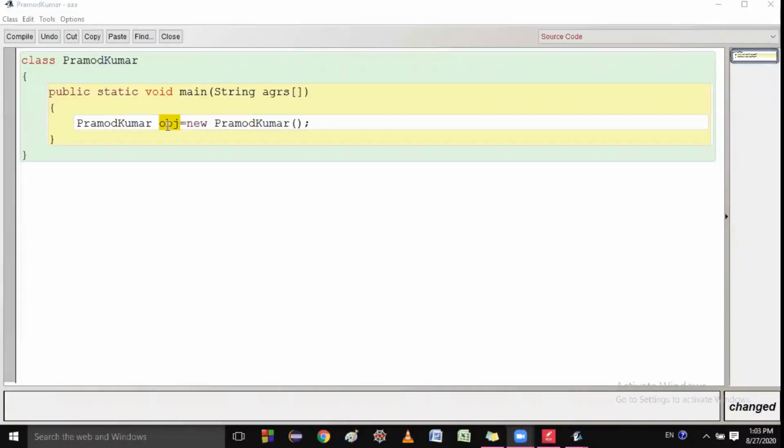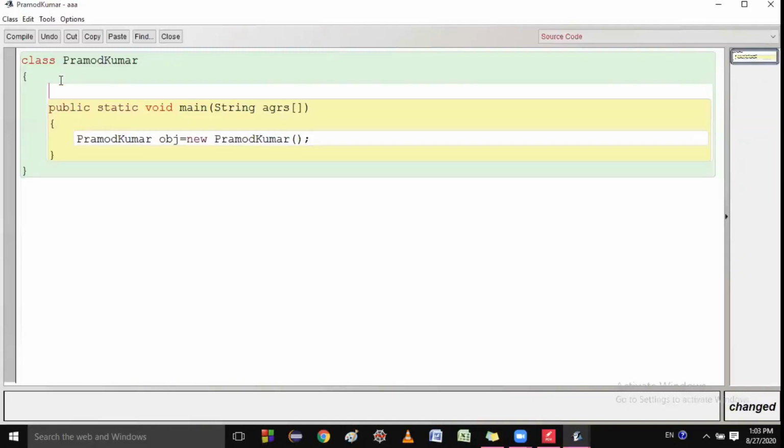And the actions, like eating, like walking, like talking, these are the actions of the cow. So those actions are called methods in Java. Do you know this thing? I explained it in a very early class.